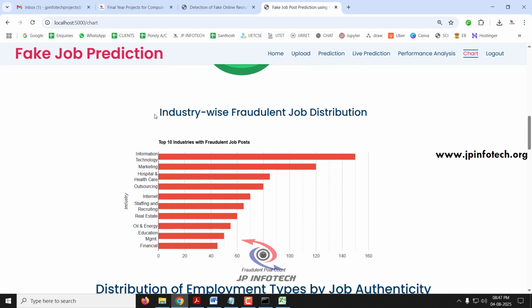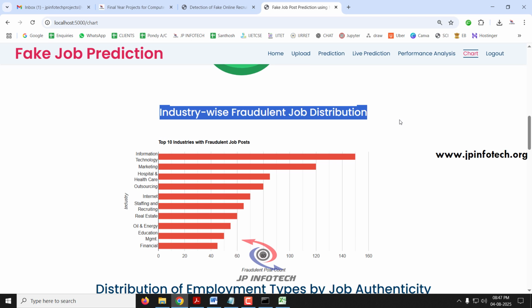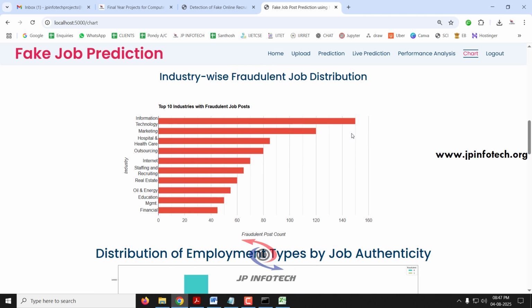Next comes the industry-wise fraudulent job distribution. Here you can see the top 10 industries with fraudulent job posts. The first one is information technology, second is marketing, third is hospital and healthcare, fourth is outsourcing, fifth is internet, then staffing and recruitment, then real estate, then oil and energy, then education management, and finally financial. These are the top 10 industries with fraudulent job posts.